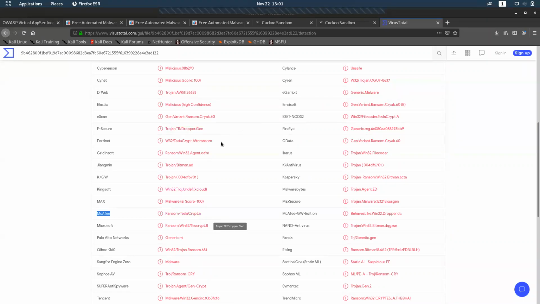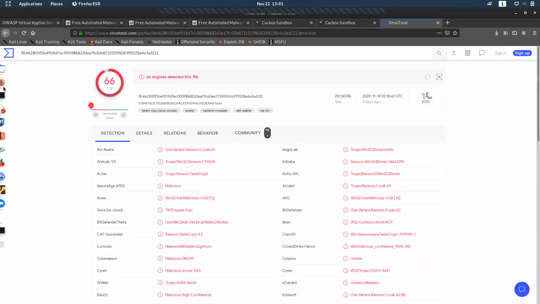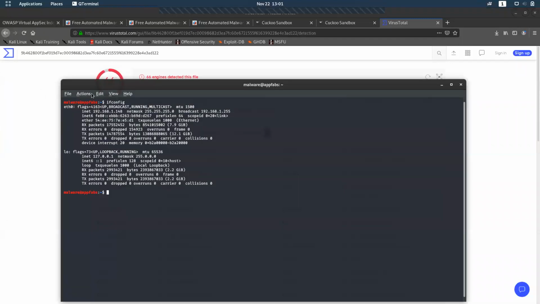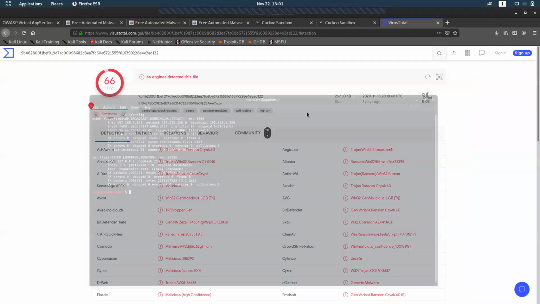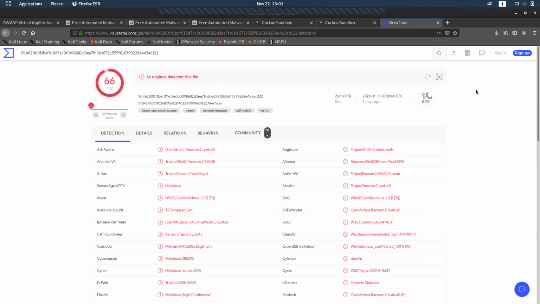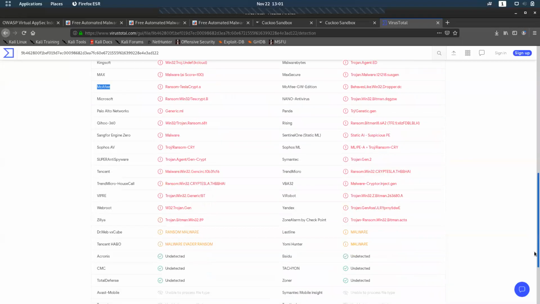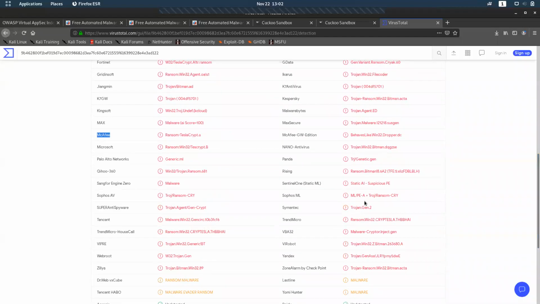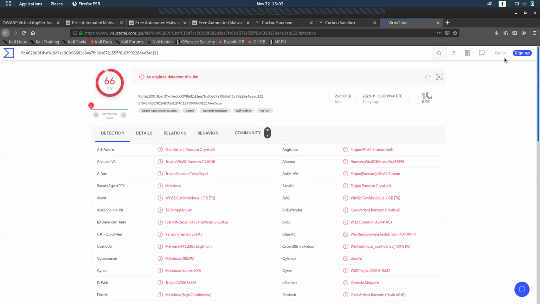We just gave the MD5 hash, and without even giving the file we are getting this much data regarding it. So VirusTotal is very helpful, and it will let us know if it is a highly visible, highly used kind of malware. We'll be able to get it from VirusTotal. So any doubts, guys? Anything?